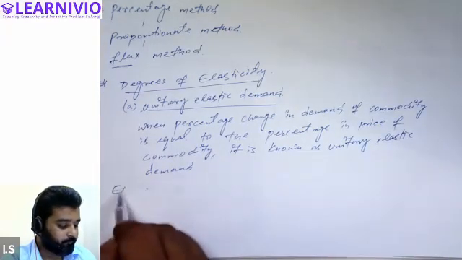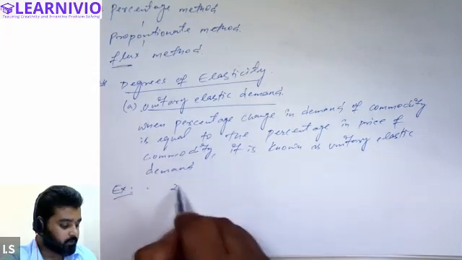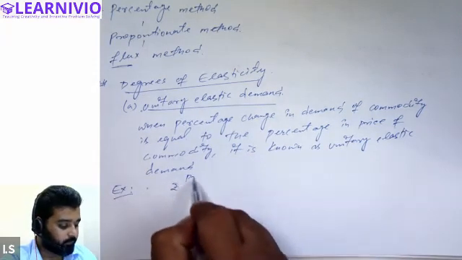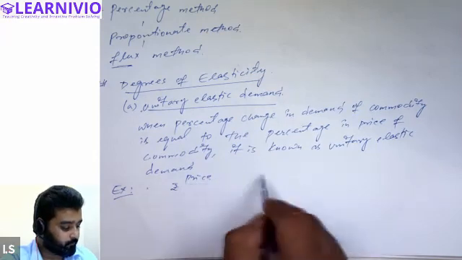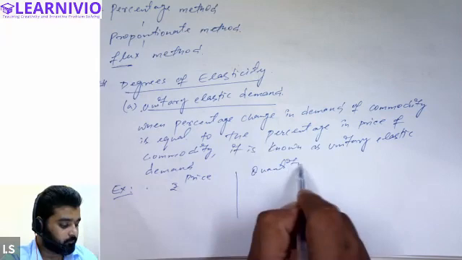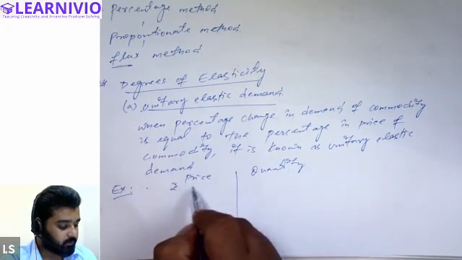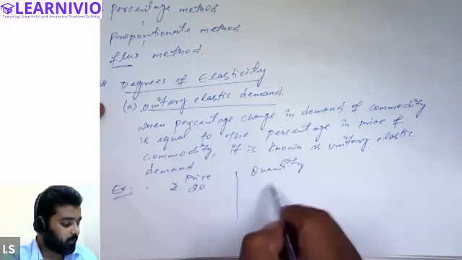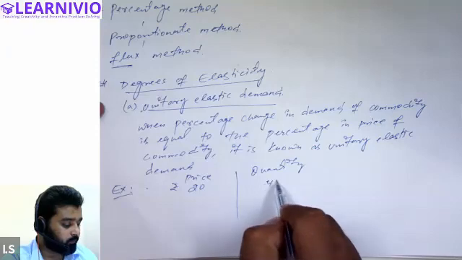Example: price of the commodity and quantity of the commodity. Let's say price was 20 rupees and quantity was 400 units.